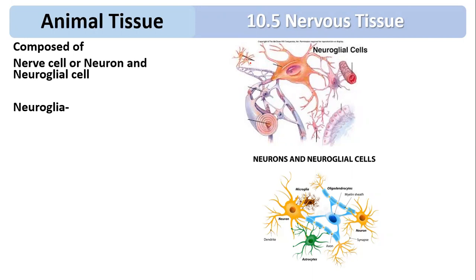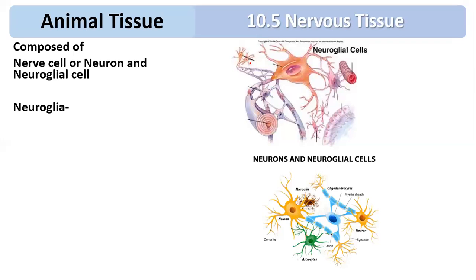Where are they present? They are present in the gap between the neurons, which is called the interneuronal gap. So what is the interneuronal gap? It is a gap present between two neurons. Wherever a gap is present between the neurons, it is filled up by the cells called neuroglial cells or neuroglia.